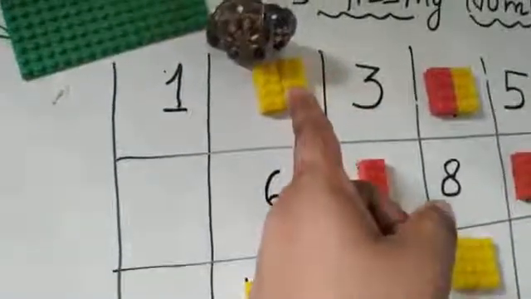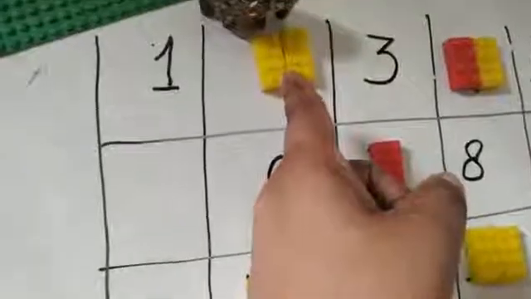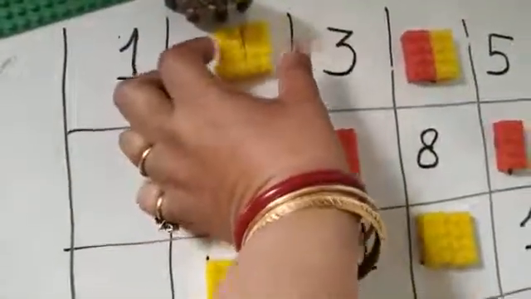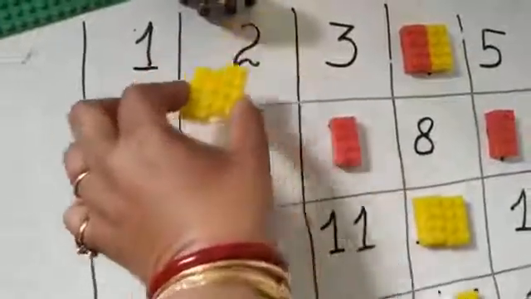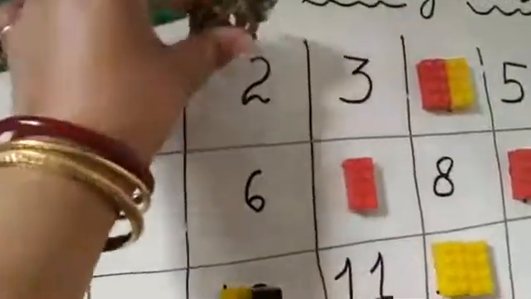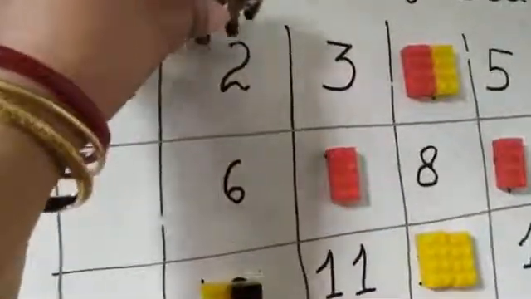This place is vacant. There is no number. So let us see, a brick is there. So the elephant will remove this brick. See, hey, it is number 2. The elephant starts to jump. Number 2.